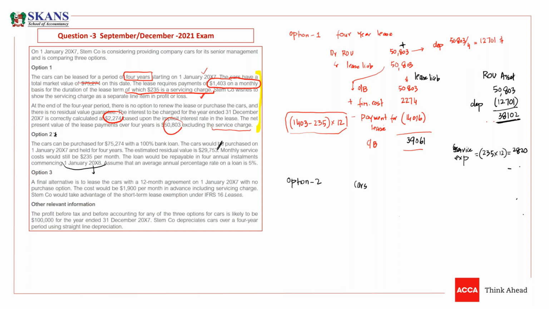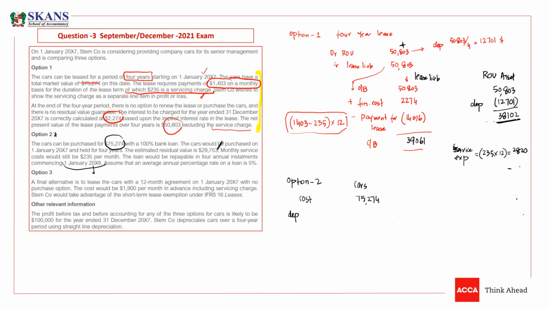So what is option 2? Purchase of cars through loan. So we need to book cars, and the cost of cars would be 75,274. Now we just need to charge depreciation.